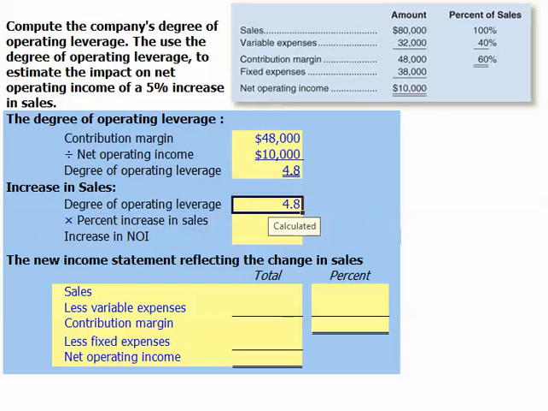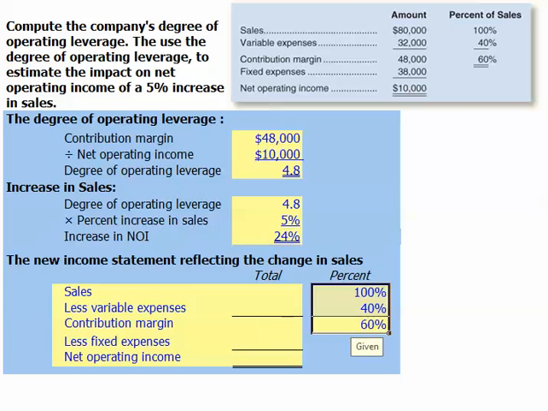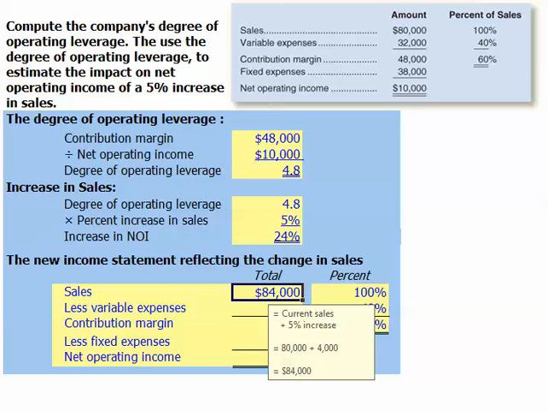If we multiply our degree of operating leverage of 4.8 by our 5% increase in sales, we can see the company's net operating income would increase by 24%. That's 4.8 times our 5% increase in sales. Let's put together a new income statement to reflect the 5% increase in sales. We were given our variable expense and contribution margin as a percentage of sales, and we're told our sales will increase by 5%. So sales will increase from $80,000 to $84,000.